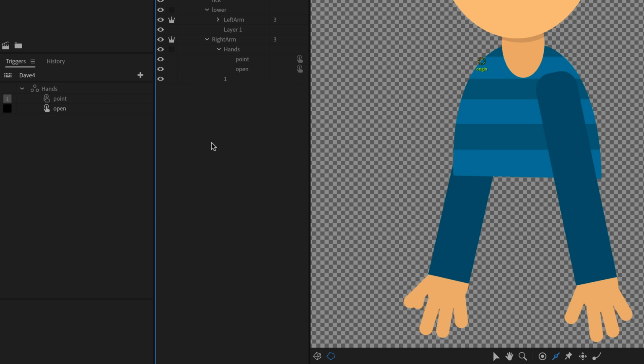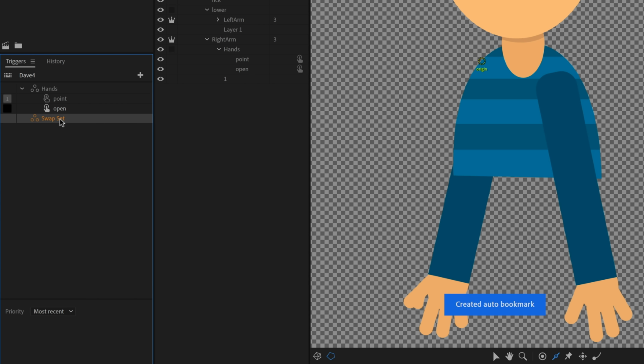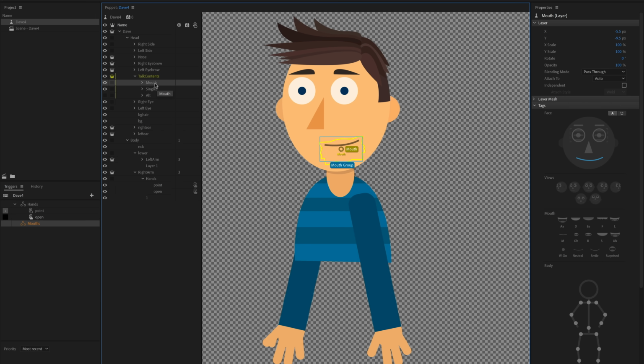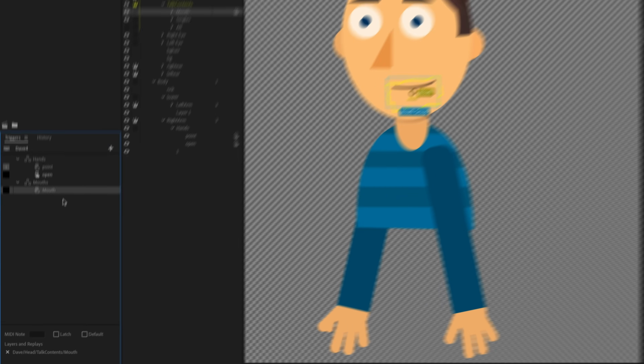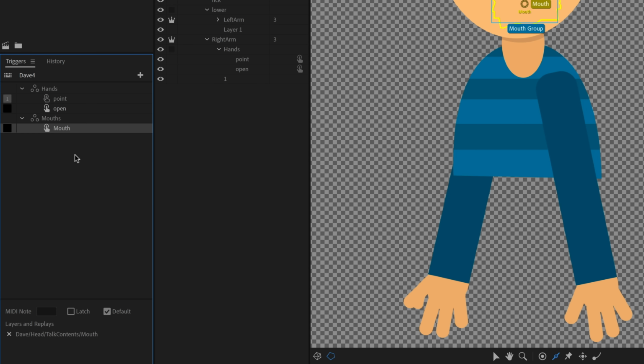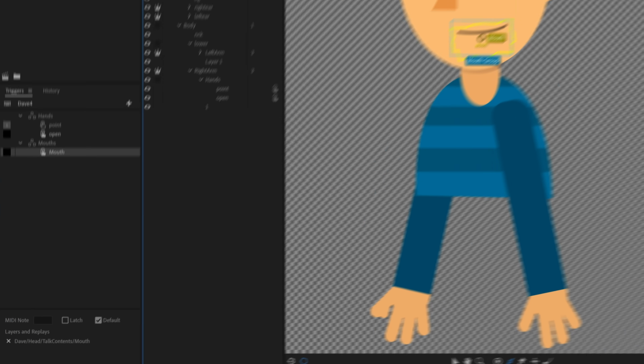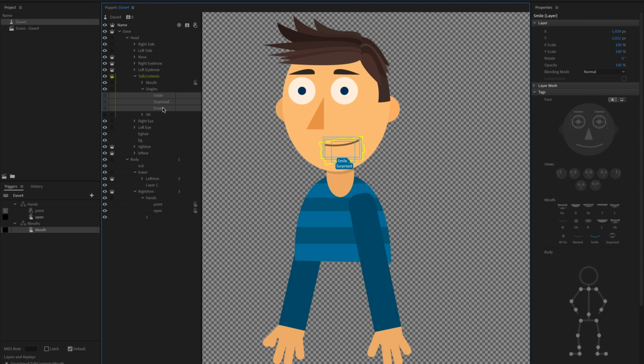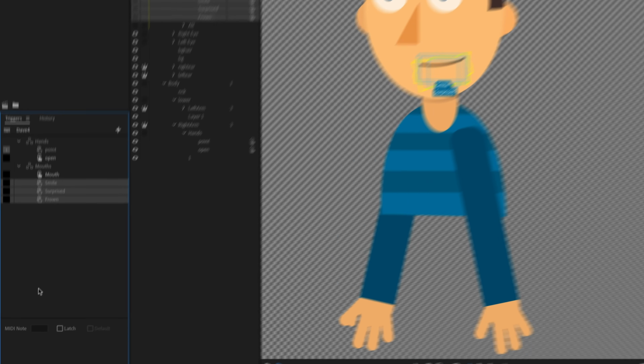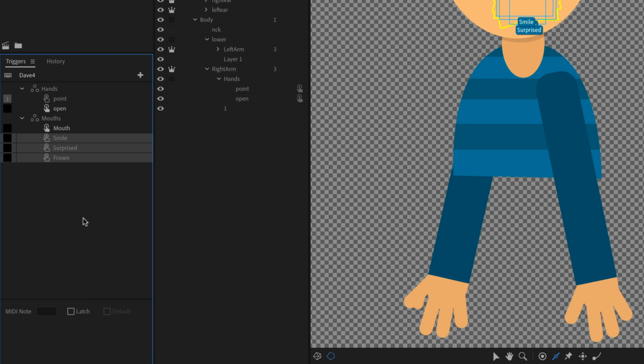So I'm going to create a swap set with talk contents, but I'm going to do it a little bit differently. I'm going to click the plus icon down here, create swap set, press enter, and rename this to mouths. Now what I'm going to do is first bring in my default mouth and drag that in. And I want that to be my default, so I'm going to click the little default icon to make sure that's the one that's selected. Then I've got my 3 single mouths, my smile, surprised, and frown. I'm just going to drag all 3 of those into the mouths swap set, and they will all show up as separate things. The reason I'm doing this is because if I'm smiling, I don't also want my lip sync mouth to show up behind it or in place of it. I want the smile to take over.